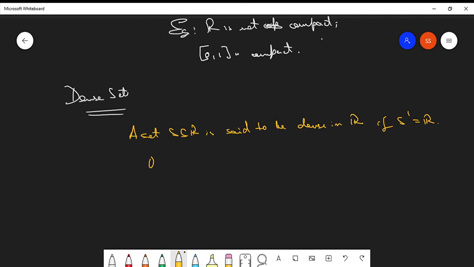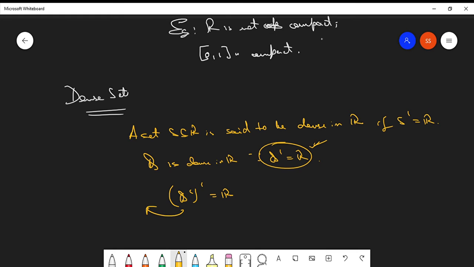Got it? For example, Q. There is already a proof that rationals are dense in the reals. Between any two real numbers, there is a rational number. Remember that this terminology is applied here. Q, the set of all rationals, is dense in R, since the limit points of Q equal R. So you can prove that rationals are dense in the reals using this concept also. Similarly, the complement is also dense. Q complement means the set of irrationals. The set of irrationals also is dense.